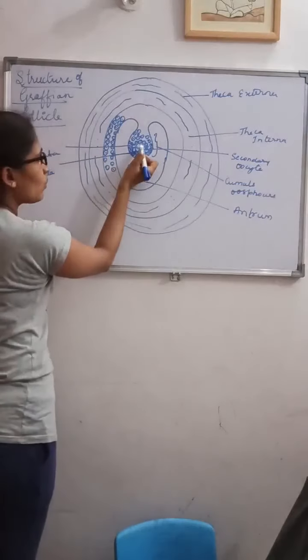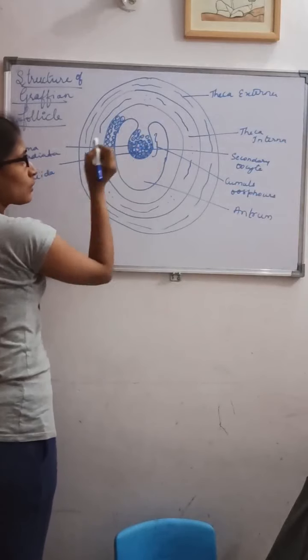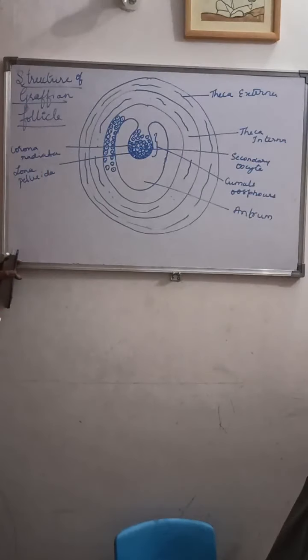The primary egg membrane is called what? Zona pellucida. And the second egg membrane is known as the corona radiata.